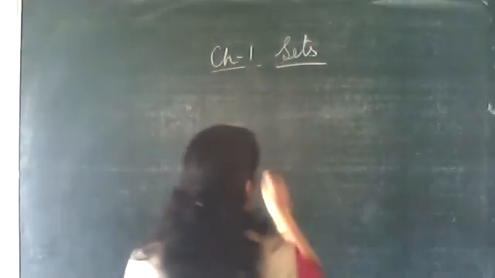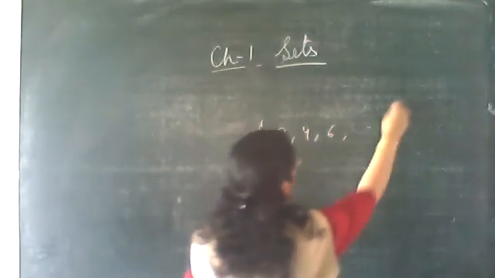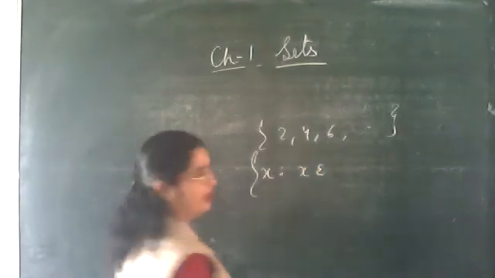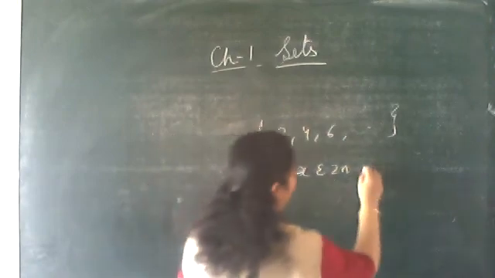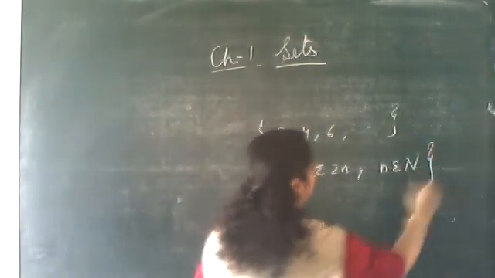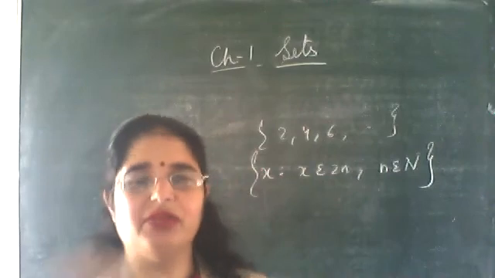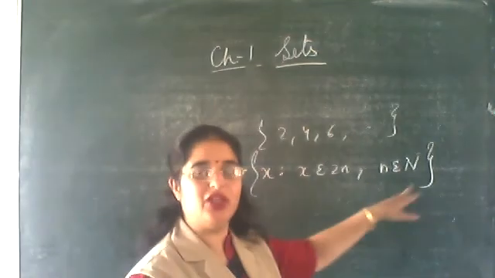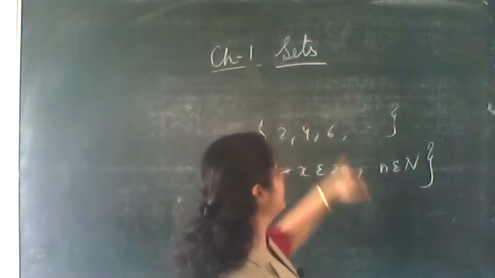Now this can go on to infinity. 2, 4, 6, dot, dot, dot. Now you can write this as x such that x belongs to 2n, where n belongs to N, the natural numbers. There is no need to write n is varying from this value to infinity. So when you put n equal to 1, you get 2, n equal to 2, 4, n equal to 3, 6, same way.